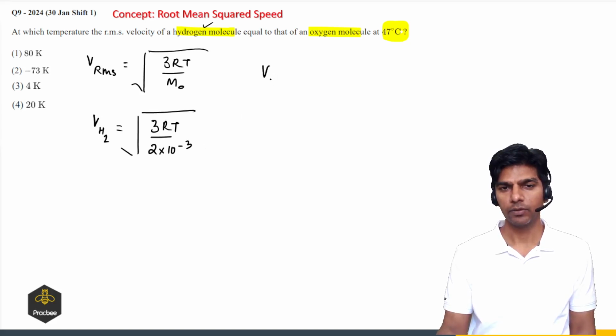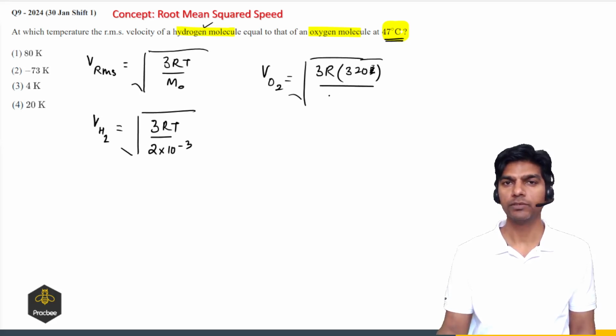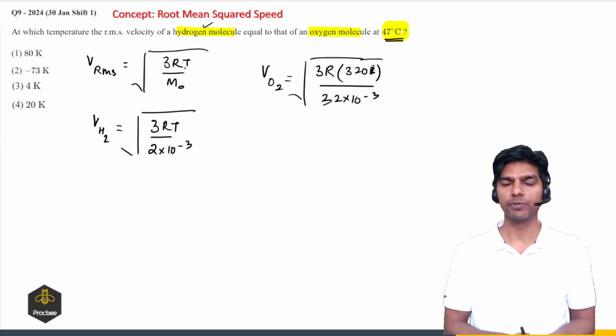And the RMS velocity for oxygen will be root of 3R times T, where T is given as 47 degrees Celsius, which is nothing but 320 Kelvin, divided by the molar mass of the oxygen molecule, which is 32 into 10 raised to minus 3. We are given that these two RMS speeds are equal.